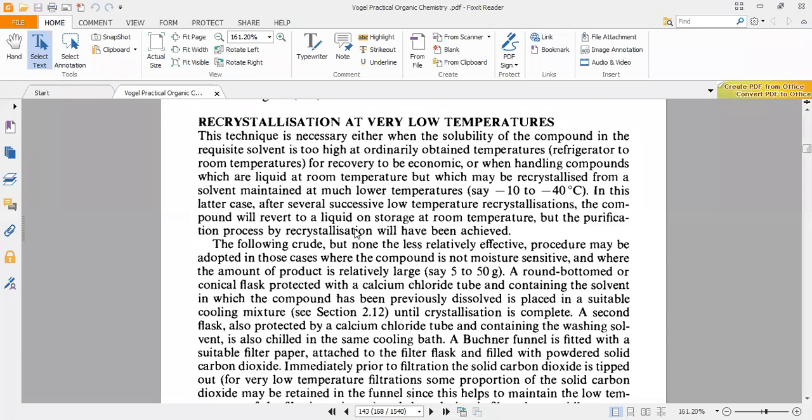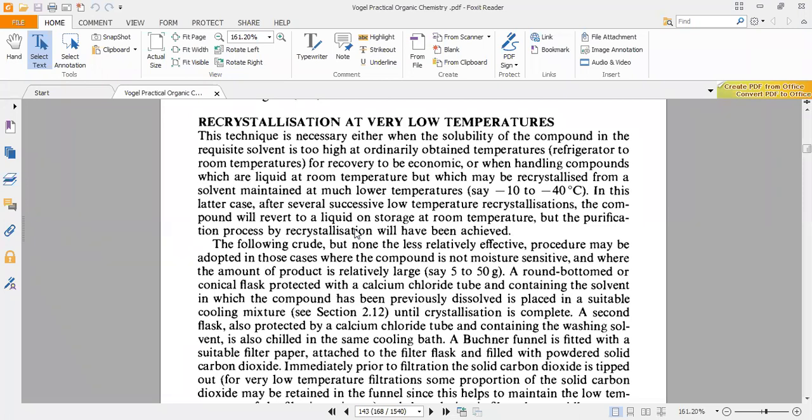So we add dry ice to the resulting solution. As a result, the dry ice, when it reaches the solution, decreases the temperature of the solution. When the temperature of the solution decreases, the solubility decreases. But normally we don't do this because after some time the temperature will again rise.